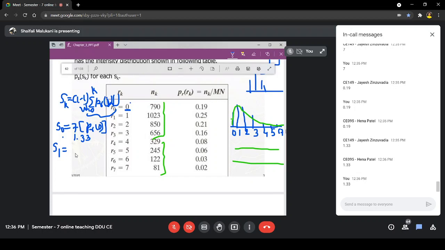S1, quickly. 7 into what? 7 into the summation from 0 to 1, that is PR of 0 plus PR of 1. Quickly.